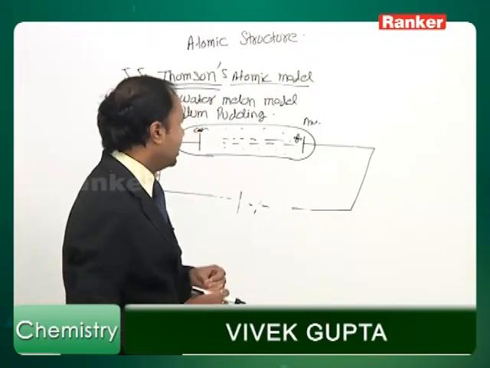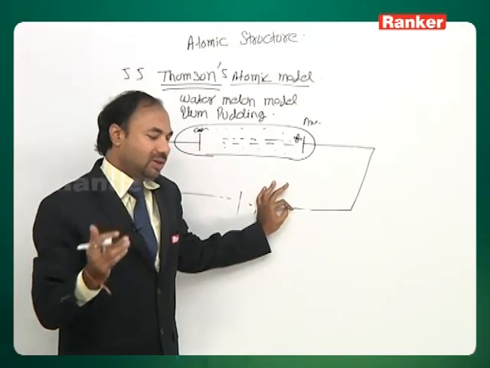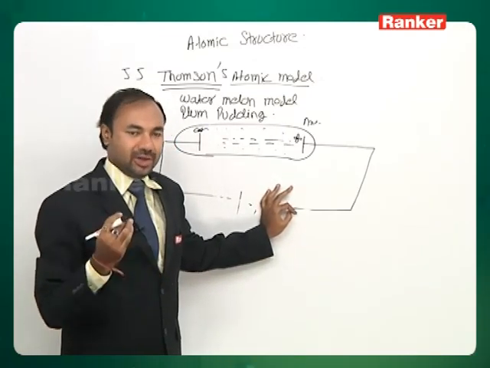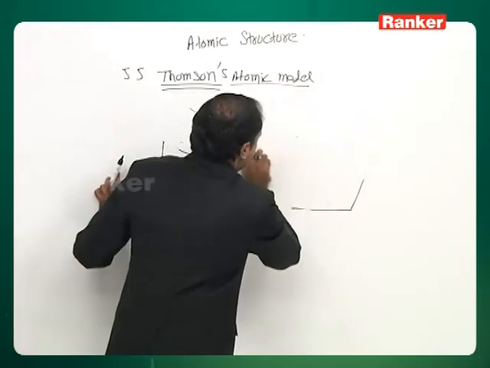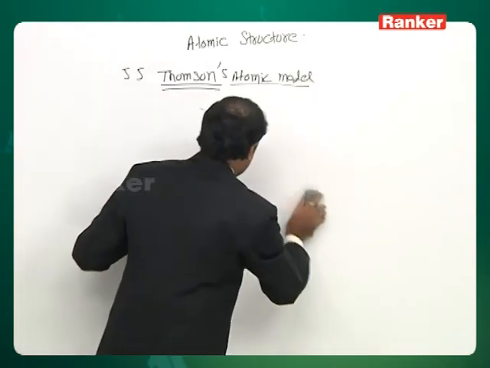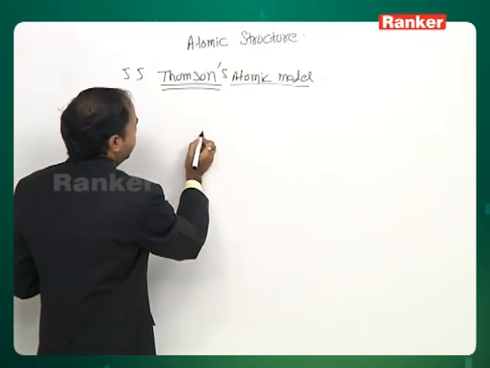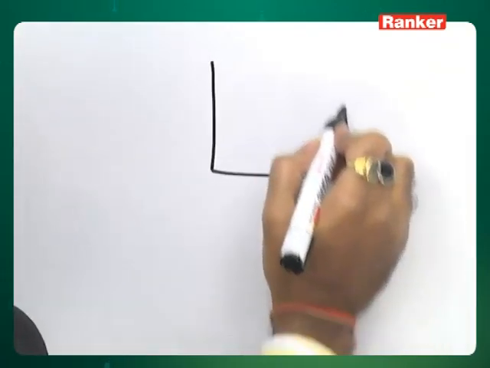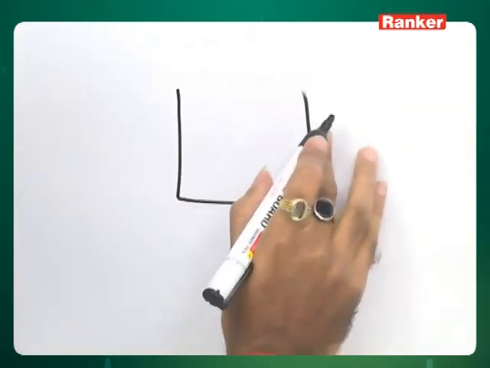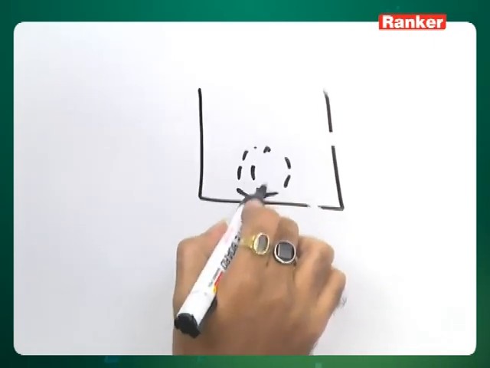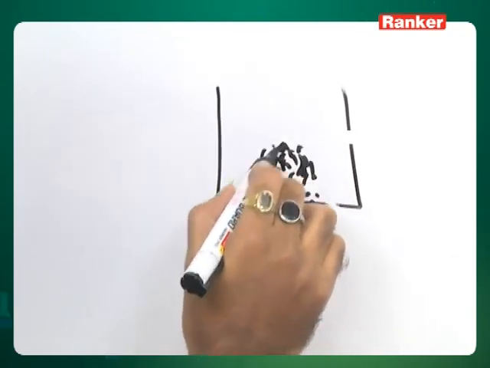After some time, what happened was that radioactive materials were discovered. When radioactive materials were discovered, all the scientists were doing some researches with radioactive materials, and one of them was Rutherford. He did one experiment which is known as Rutherford's alpha ray scattering experiment. For this, he took an object and filled it with a radioactive element. Radioactive elements basically are of two types. One will be an alpha emitter, one will be a beta emitter.